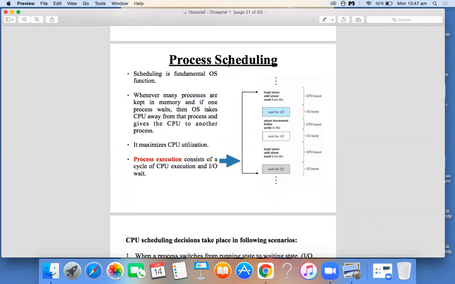Normally, whenever any program is getting executed, how do you calculate the program execution time? Whenever the CPU is allotted to the program, it will take some time for execution. Afterwards, if it requests a certain resource, that program will wait until the resource is allotted to it.